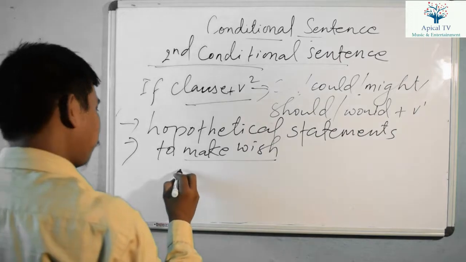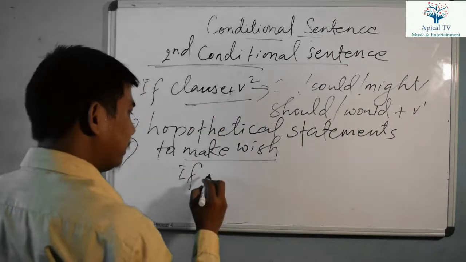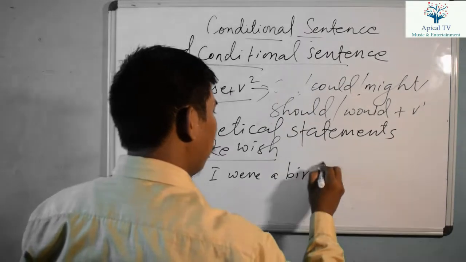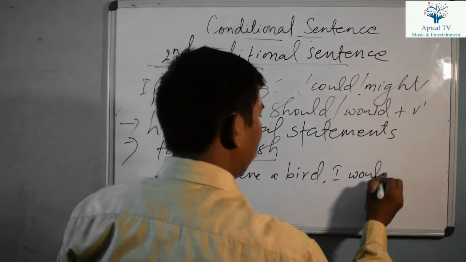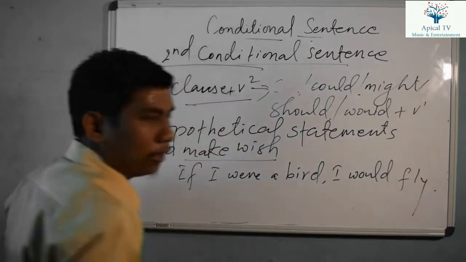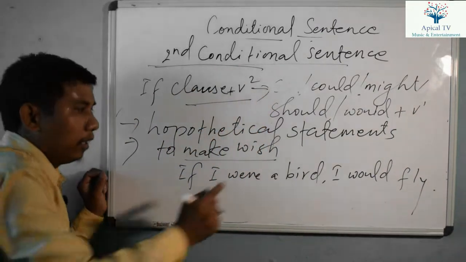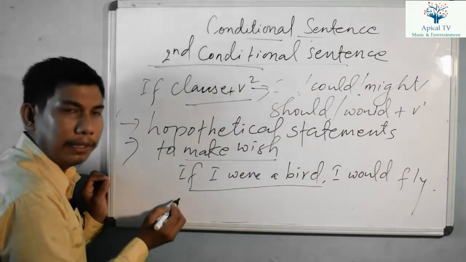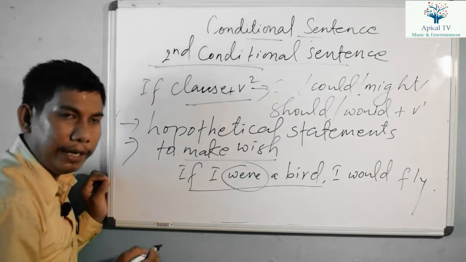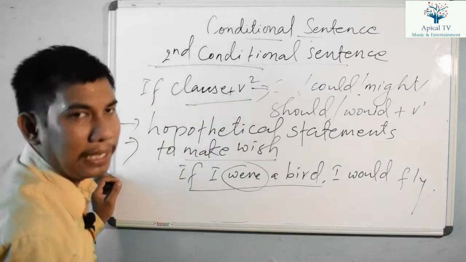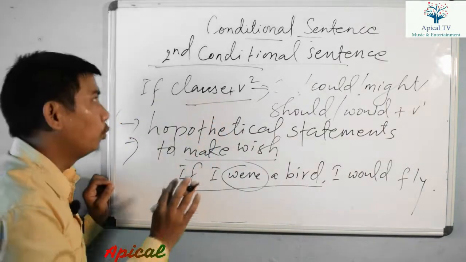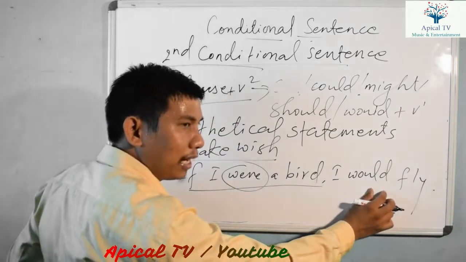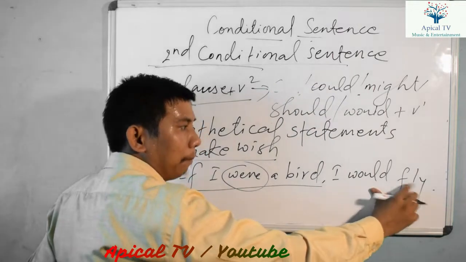For example, if I were a bird, I would fly. Not I can fly, I would fly. Or not I will fly, I would fly. If I were a bird, I would fly. Now you can see the example here. Here is were, W-E-R-E, were. If there is were, that is simple past tense, or we can say that is verb 2, right? Simple past tense. If that is simple past tense, we have to select would plus verb 1, could plus verb 1, or might plus verb 1.